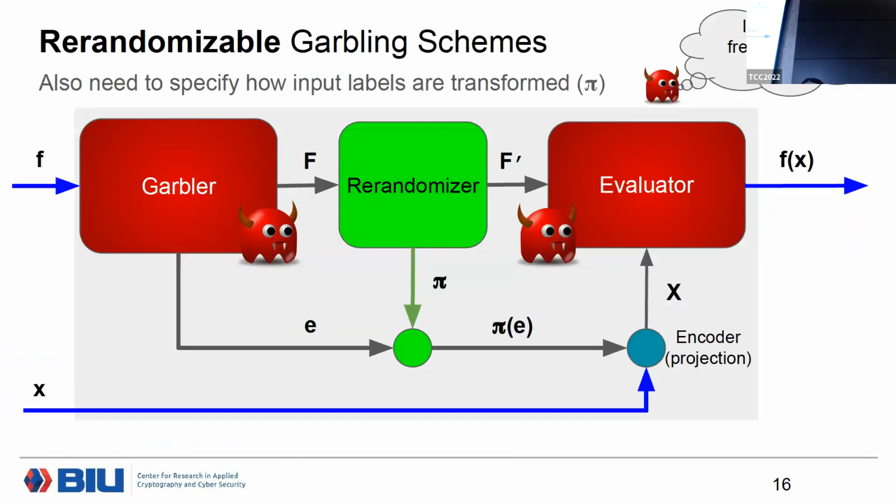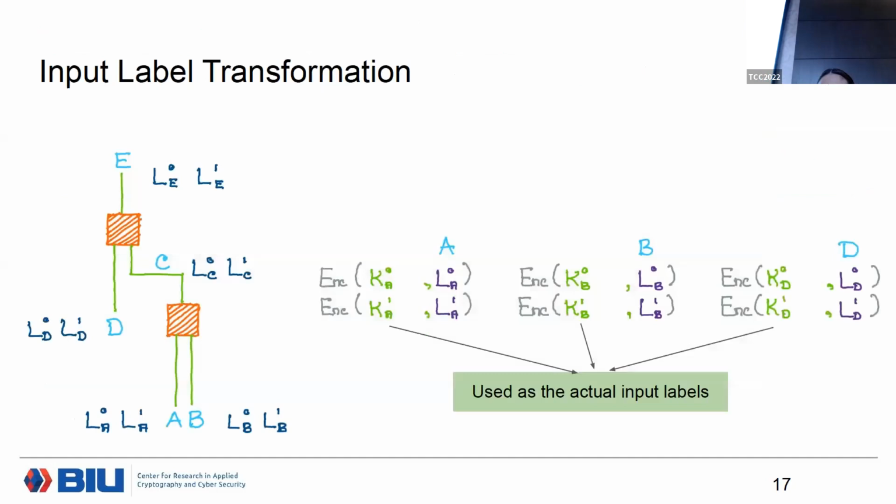And if we go back to our picture of RGS, the re-randomizable garbling scheme, we also need to make sure that we apply a consistent transformation on the input encoding. So how do you do that?